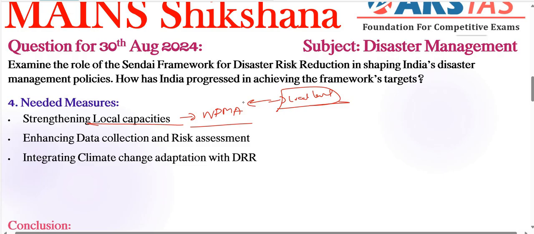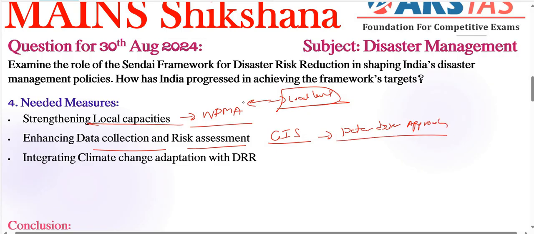Next, coming to enhancing data collection and risk assessment here. So India should invest in advanced technology like GIS and also remote sensing to map disaster prone areas accurately. Here we are taking a data driven approach. Data driven approach is very important. It will enable better planning and risk informed decision making, thereby reducing these types of vulnerabilities.